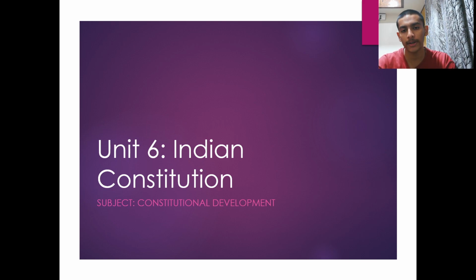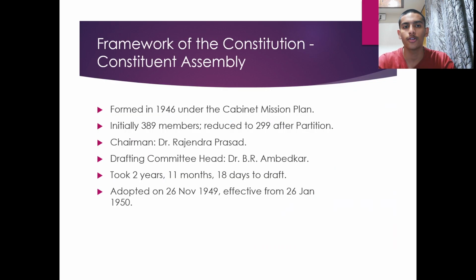This is the last unit with regards to constitutional development, which talks about, in short, what exactly the Indian Constitution is, because till now we have seen the history of the Indian Constitution and how we reached it. After or prior to independence, a Cabinet Mission Plan was formed in 1946, and initially there were 389 members, which after partition were reduced to 299.